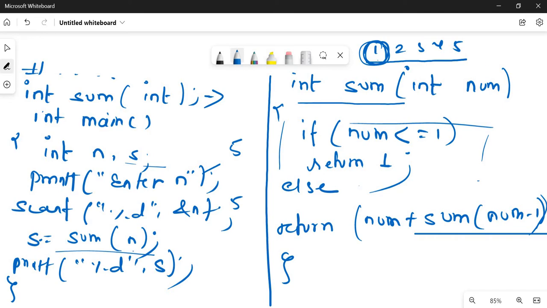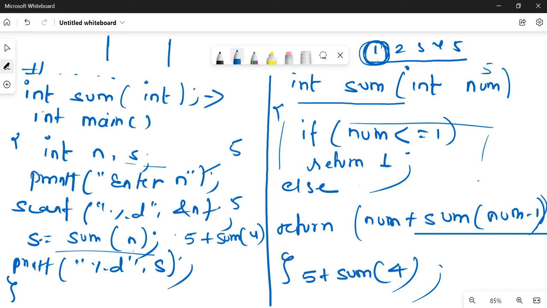Here 5 will be passed to int sum. Is num less than or equal to 1? No, it is not, so it goes to the else part. Here it becomes 5 plus sum 4, and it is returned to this function. This recursive function always works on the principle of a stack. It means that the results are stored like this: 5 plus sum 4. In the next iteration it becomes 5 plus 4 plus sum 3. Like this it goes on adding itself.